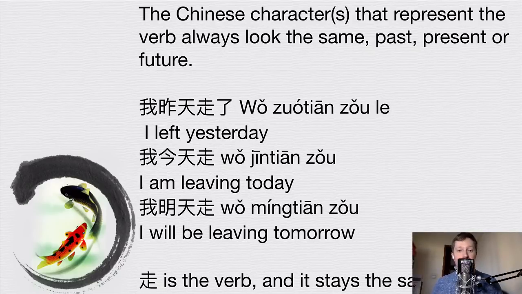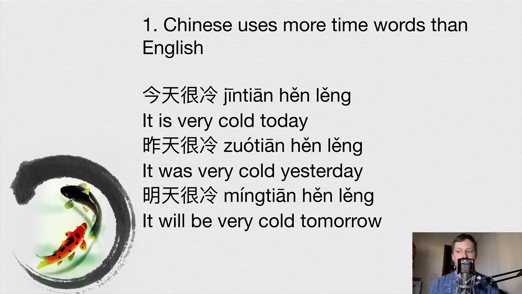So in the English sentences, we've got left, am leaving, and will be leaving. So the verb changes with these tenses depending on the time when the action is happening. But in Chinese, 走 is exactly the same. This character doesn't change its appearance depending on when it's happening. So 昨天走了, 今天走, 明天走. Yesterday, today, and tomorrow. This 走 is the verb and it always stays the same. So you may be thinking, if the verb is always the same, how do you express tenses, or how do you express that something happened at a different time in Chinese? And there's actually a clue in these sentences right here, which is the first point that I want to make.